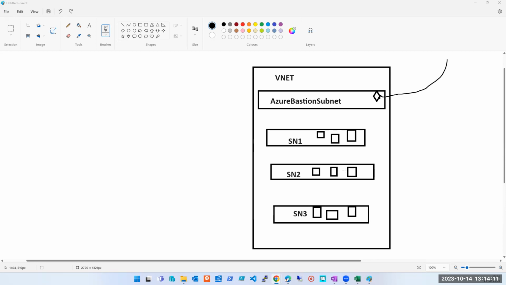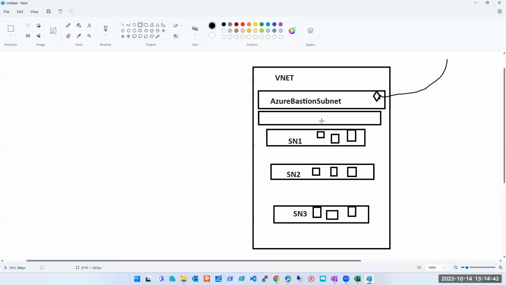How it works, I'll tell you. Though we are not going to do the practical for this, I'll tell you how it works. Once I have all my subnets in place, I have all my machines and everything, I will deploy the Bastion, and somehow I will do the settings that we haven't learned yet, so that from Bastion only one subnet should be reachable. Only one subnet. No other subnet should be reachable from Bastion. And that is very easy. I'll show it to you. The settings, I'll show it to you.